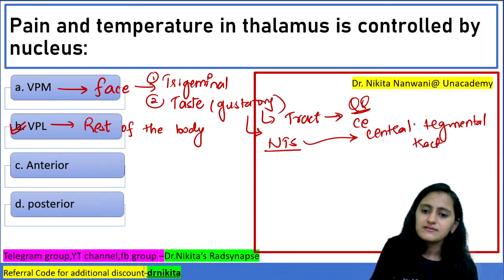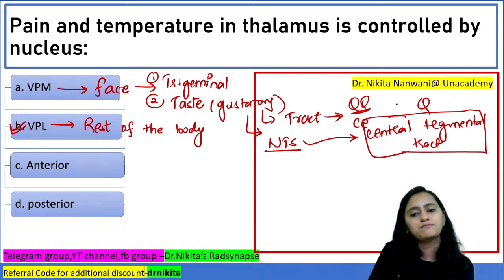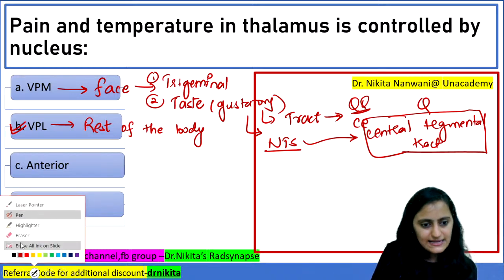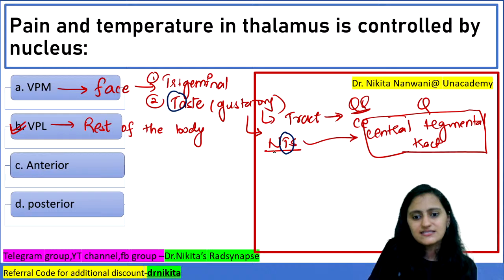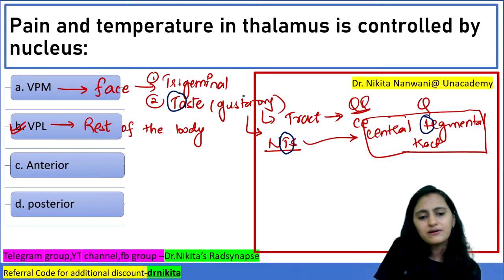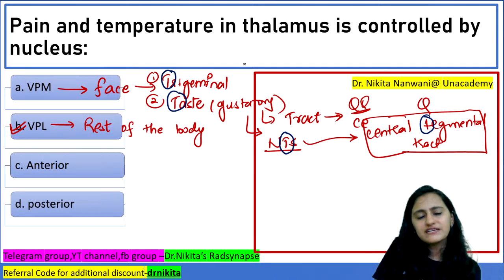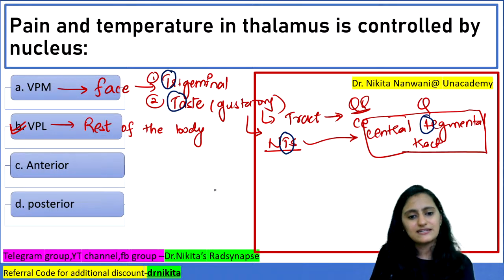Remember that they can ask you an indirect question. The central tegmental tract gives fibers to the VPM because it is taste. This is easy to remember, as you can see here. Taste is tractus solitarius and it is the tegmental tract. So remember the T's. Along with taste goes another T, that is the trigeminal tract, and all of these go to your ventral posteromedial, and ventral posterolateral is the rest of the body.